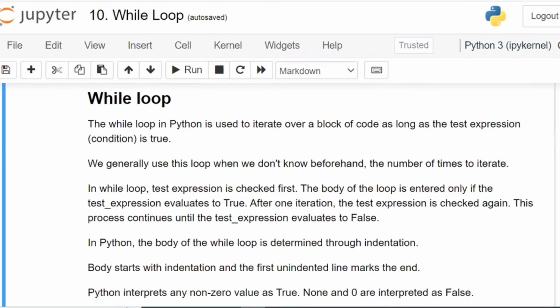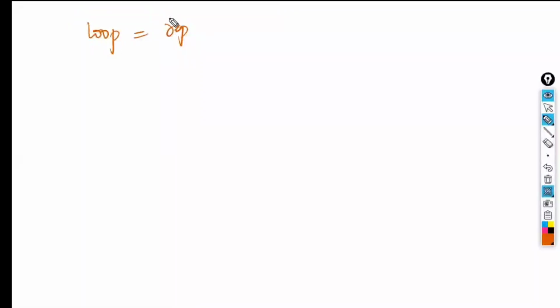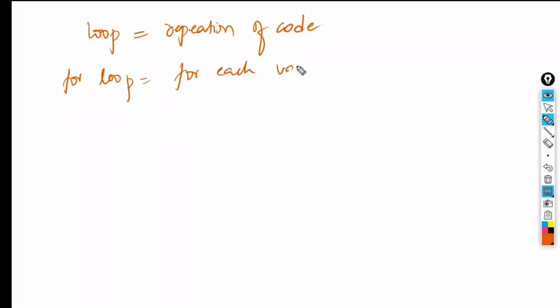First, let us understand this. Loop means nothing but repeating the code. Repeating the code is called a loop, right? Now, what is meant by for loop? For loop means for each and every value, repeat the code. That is called a for loop.